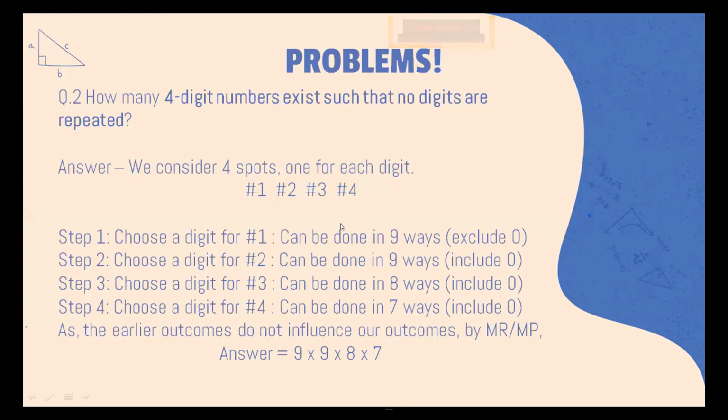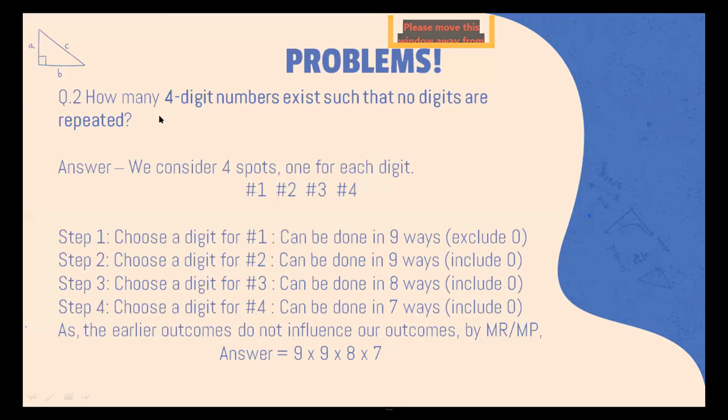Okay, so now the question is: how many four digit numbers exist such that no digits are repeated? An example of such a four digit number would be 1234, or maybe 7619, or maybe 2017, or 2018, 2019.